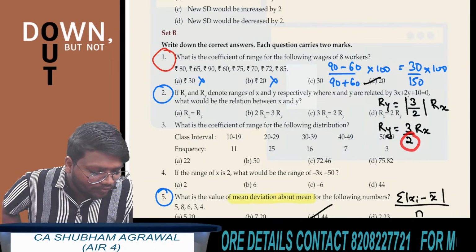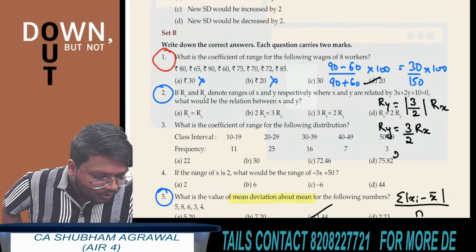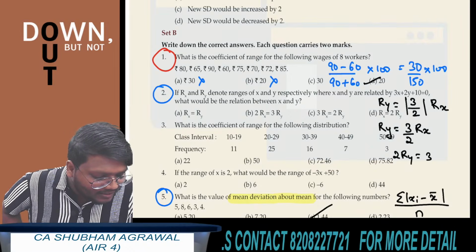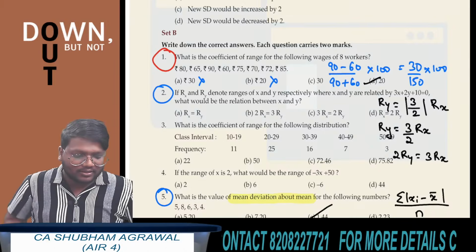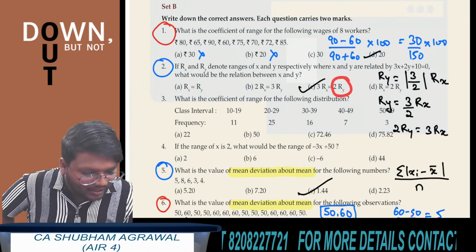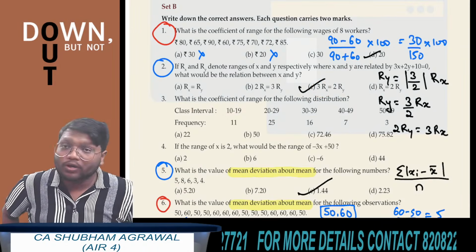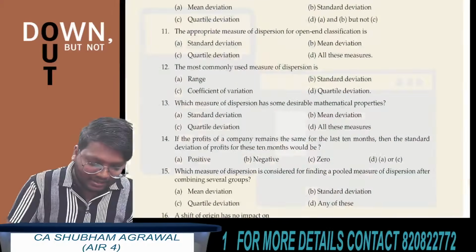Now this 2, when shifted to the opposite side, will come in multiplication. What is the final answer? 2 multiplied by range of y is equal to 3 multiplied by range of x. Which option is correct? Option C. 2 multiplied by range of y is equal to 3 multiplied by range of x. Okay. Option C is the correct answer.